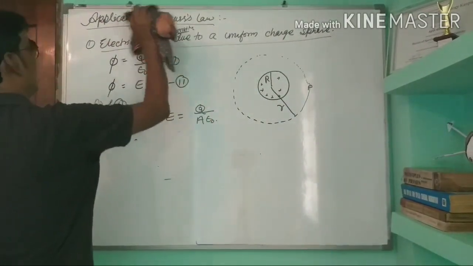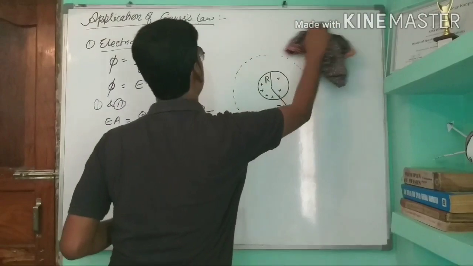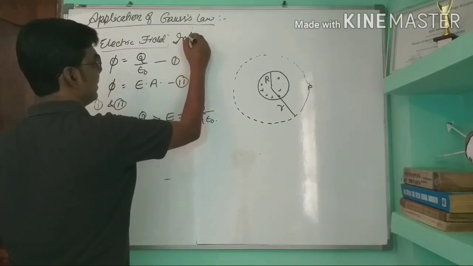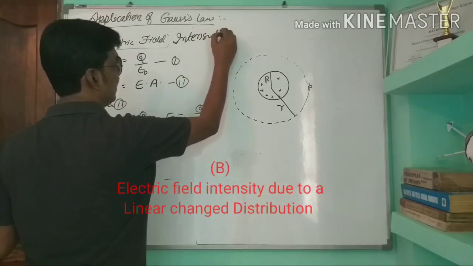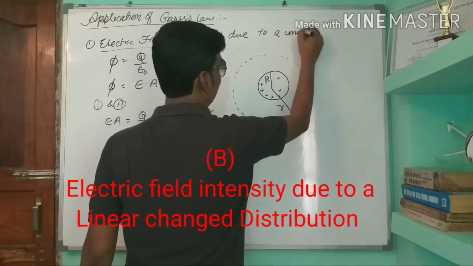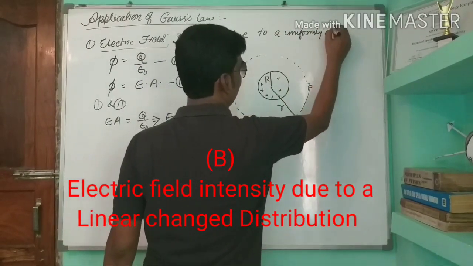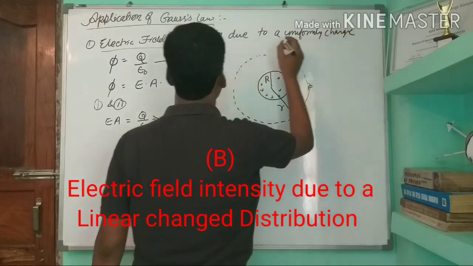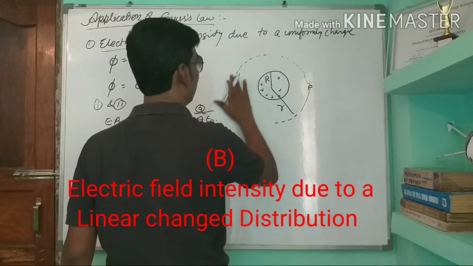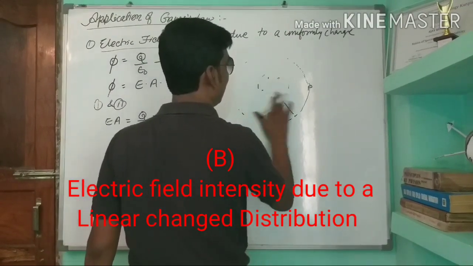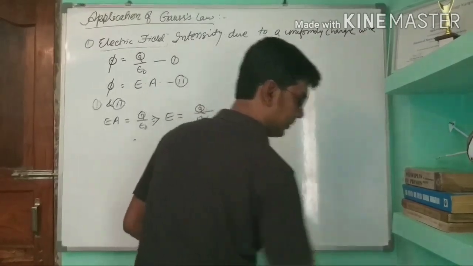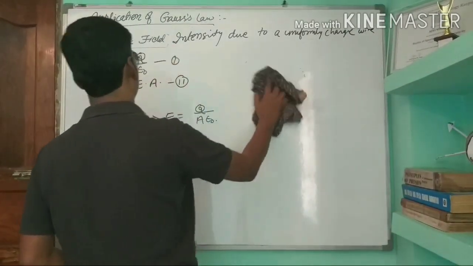Next application: electric field intensity due to a charged wire or a conductor.